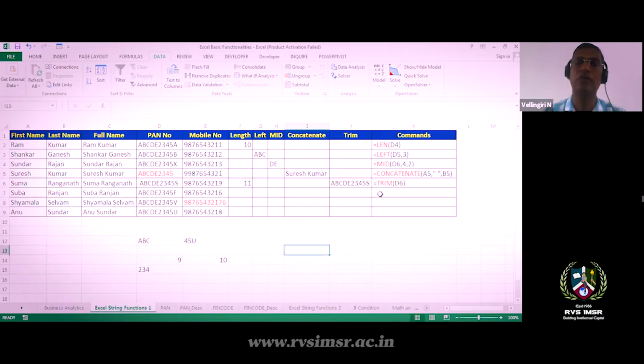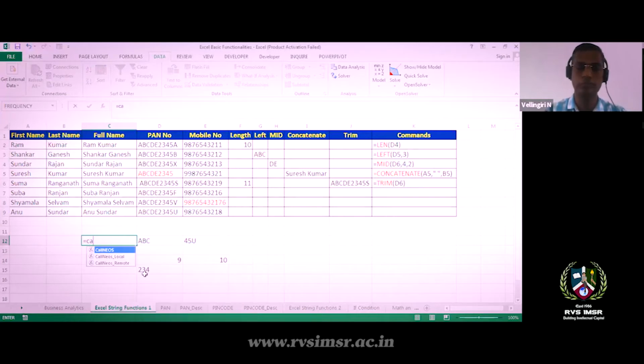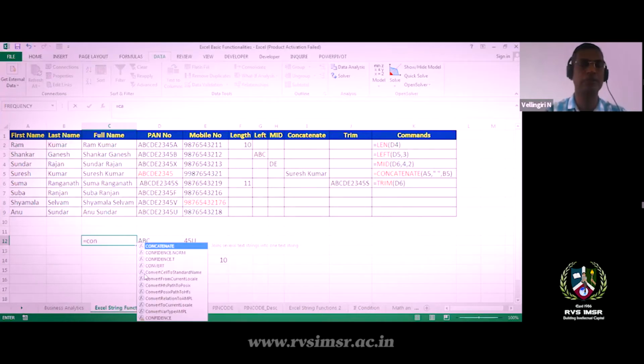Okay, fine. In our Aadhaar card we have the first name and last name. First name is our name, and last name is father name or surname, like that. So in our Aadhaar card we have a full name, right? If we have first name and last name, how do we find out the full name? Here I'm finding the full name using a command called concatenate. These are all very simple commands.